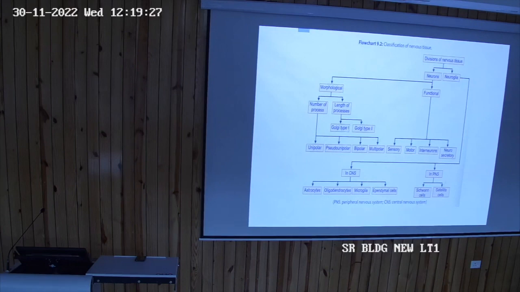The autonomic nervous system has two types of neuron, first order neuron and second order neuron. The first order neuron in the autonomic nervous system is called the preganglionic neuron, and the second order neuron is called the postganglionic neuron.